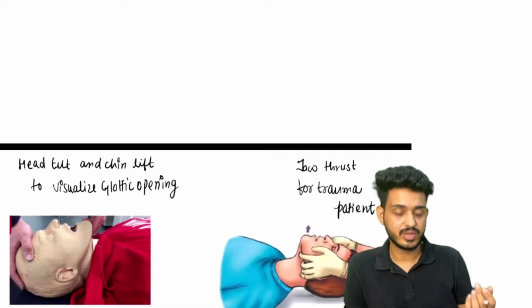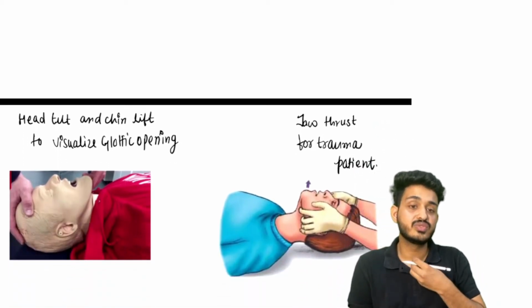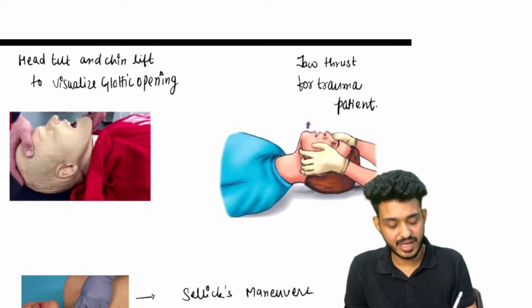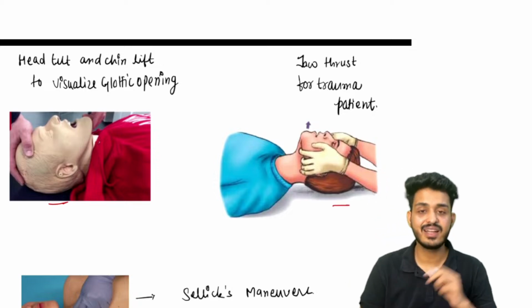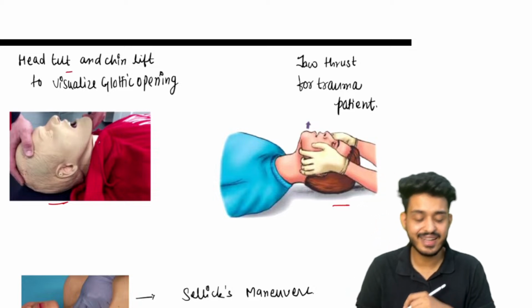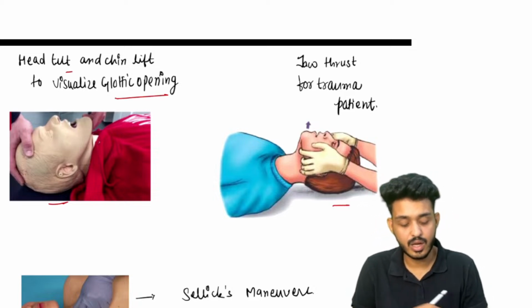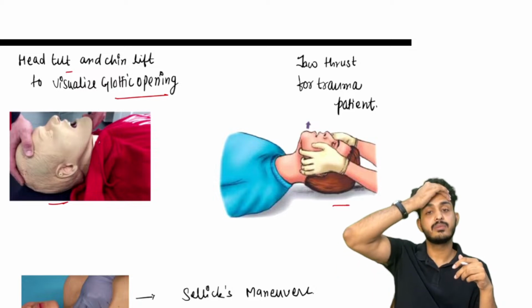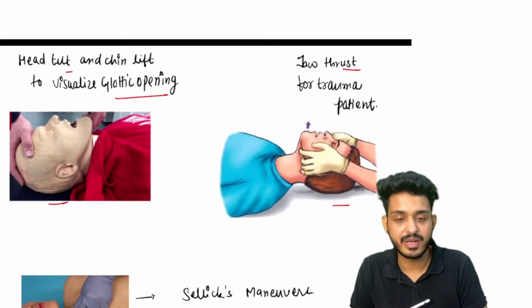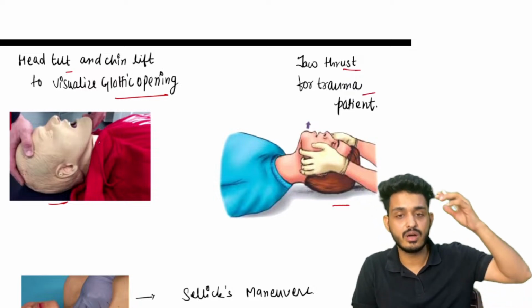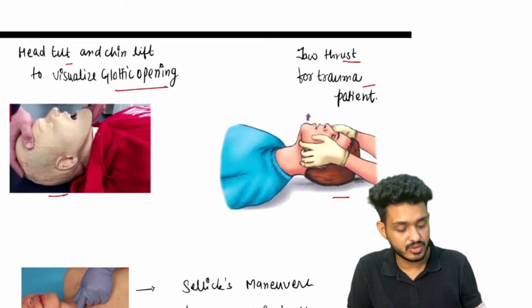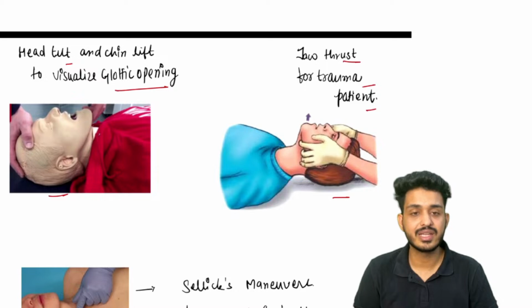These are the things we will be utilizing when we need to visualize the glottic opening. So we are having two maneuvers. We are having head tilt and chin lift. They have asked the question based on the image. First one is your head tilt and chin lift maneuver to visualize the glottic opening. That means they put one hand on the head, second hand is on the chin. Second one is your jaw thrust maneuver for trauma patients, because we cannot put pressure on the atlanto-occipital joints. So we will be using this type of thing. That is your jaw thrust.